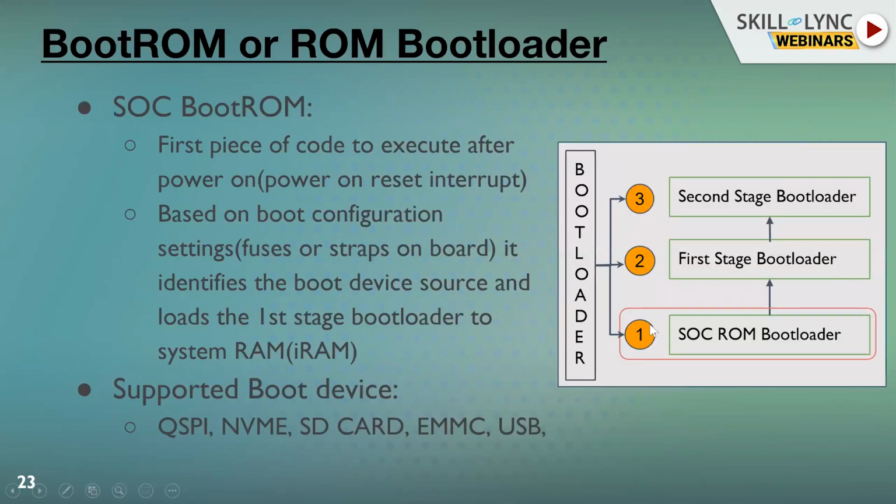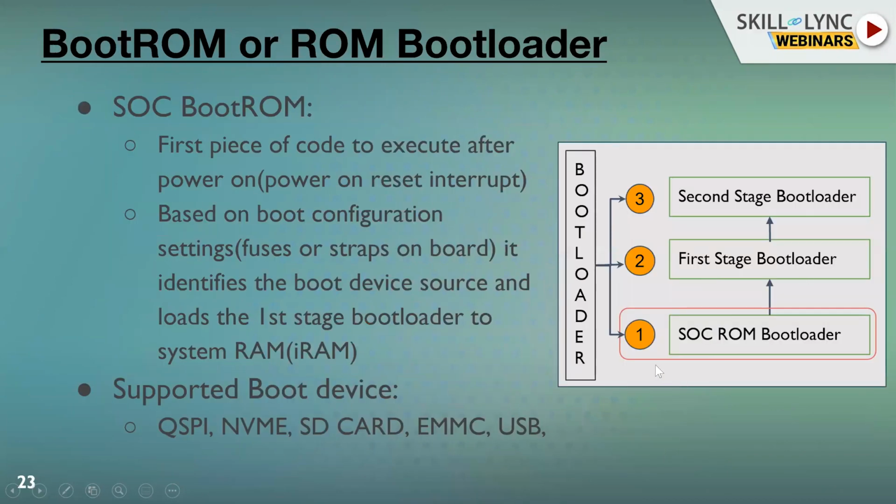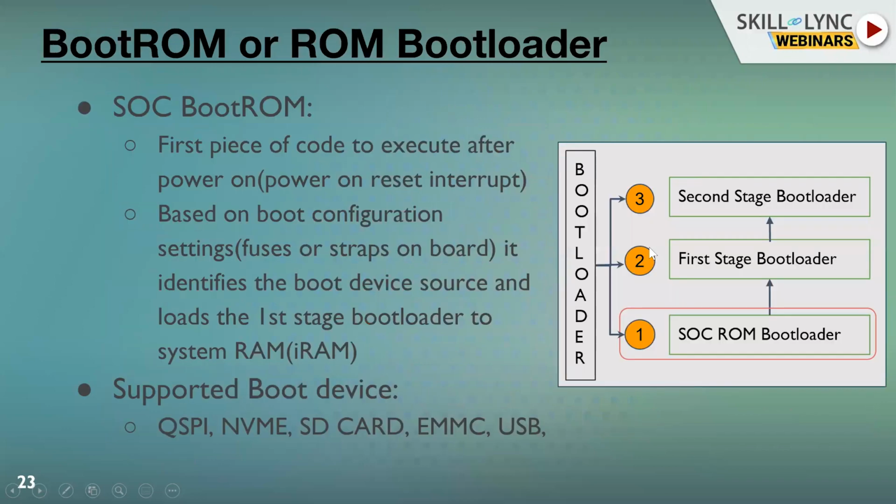So if you see here, there is the SOC ROM bootloader. ROM bootloader means BL0. Then the first stage bootloader, this is BL1, and the second stage bootloader is called U-boot, like our BL2. This architecture is supported now in most products, even in Android phones, even in Linux based applications, in various embedded platforms like driverless cars, any advanced platforms which we are using. We have a boot ROM, then a first stage bootloader called the intermediate bootloader, then a second stage bootloader, and then we load the application.